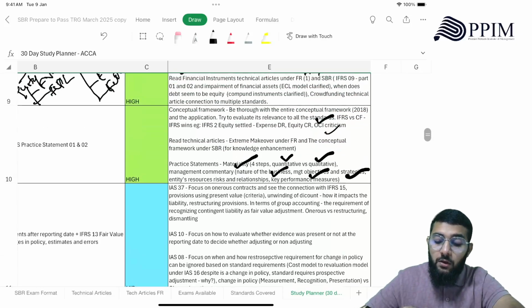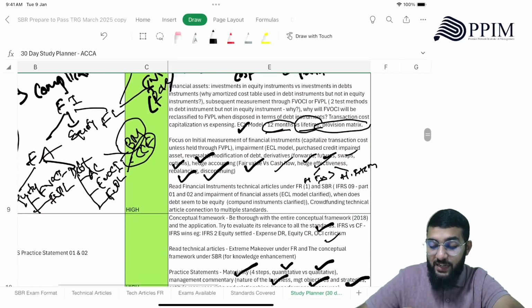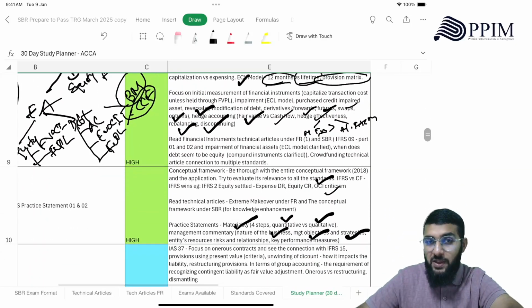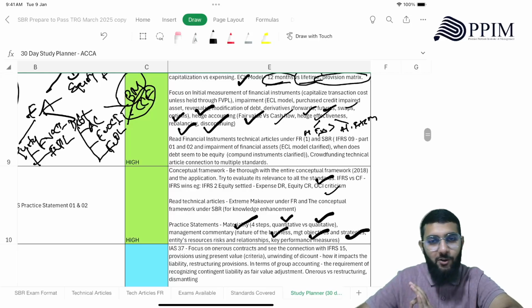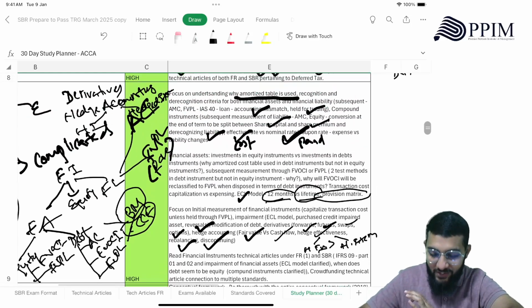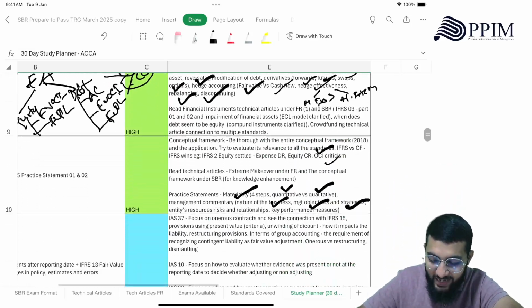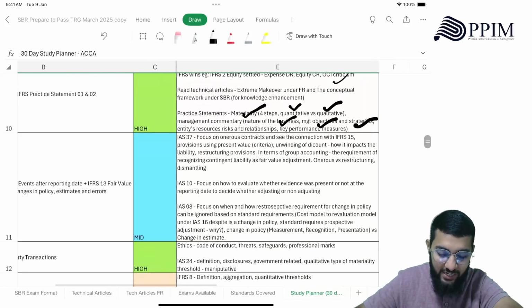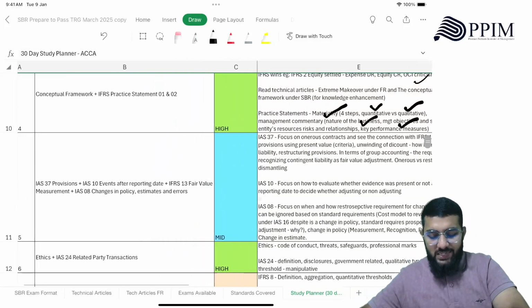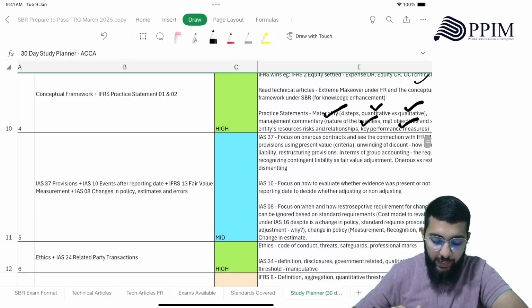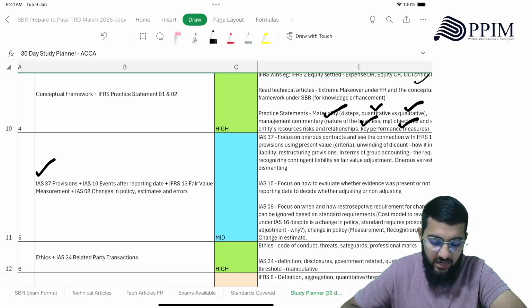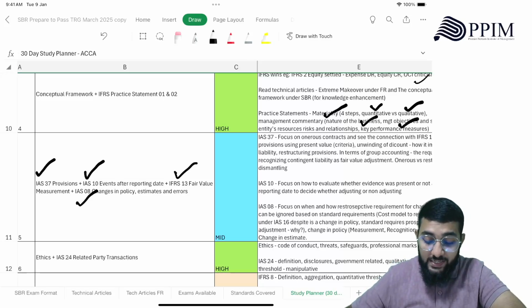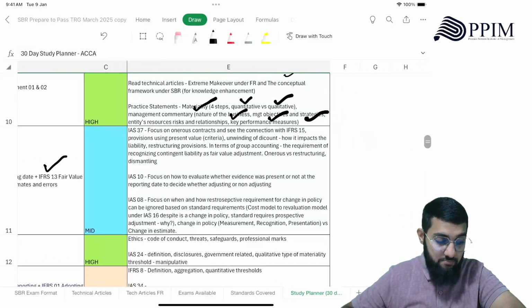Okay. Right, now why am I giving this? This was a study plan where I wanted you all to spend each day to focus on this, but now you don't have each day, so you refer to this, whatever you feel you're not understanding, quickly go and refer to those areas and those standards. Okay, then this is a mid important area: IAS 37, IAS 10, IFRS 13, IAS 8. But knowing that is important though. It's not low, it's mid, right?